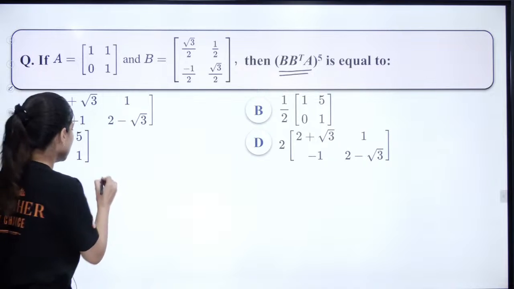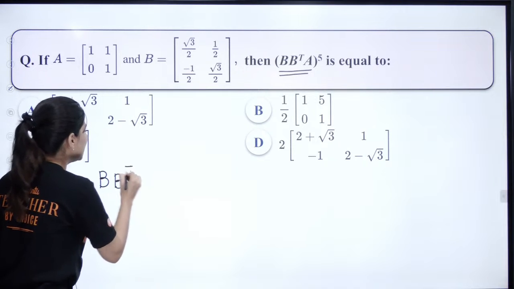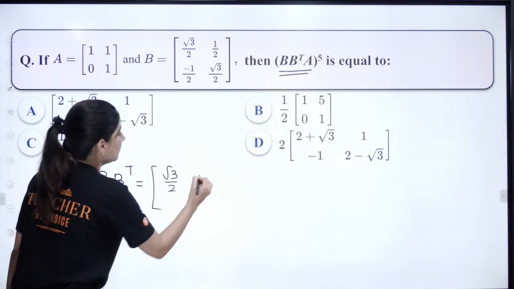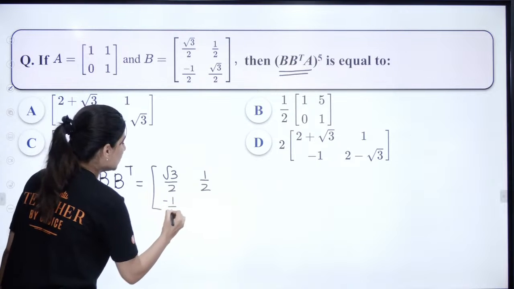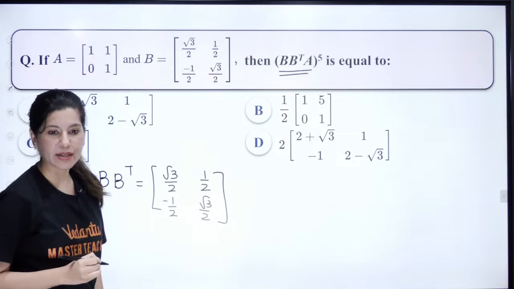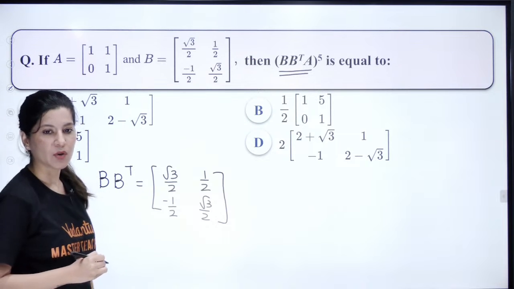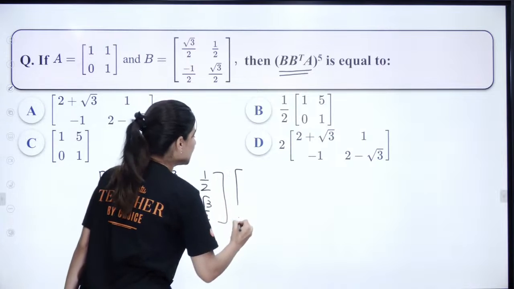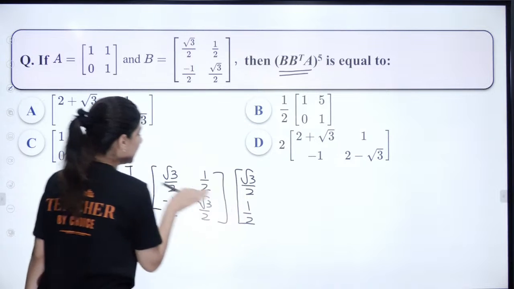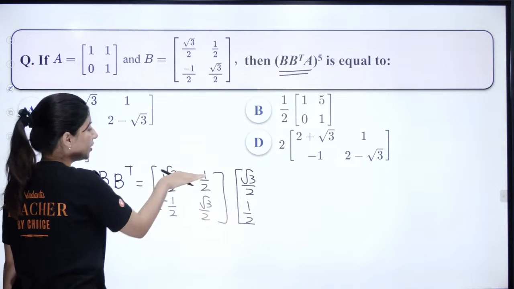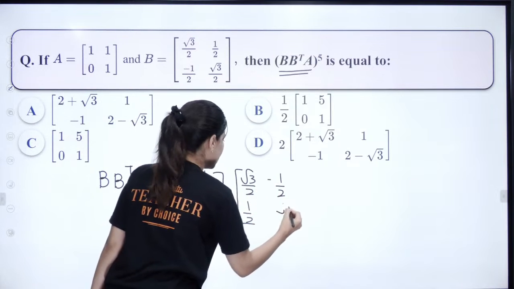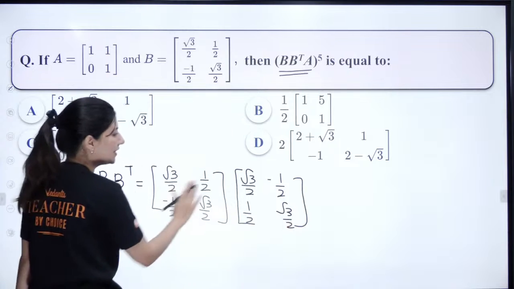Now B times B transpose, first of all let's attack that. So B has root 3 by 2, 1 by 2, minus 1 by 2, root 3 by 2. And what about B transpose? We have root 3 by 2, then 1 by 2. The first row becomes the first column, and the second row becomes minus half and root 3 by 2. So this is your B, this is your B transpose.